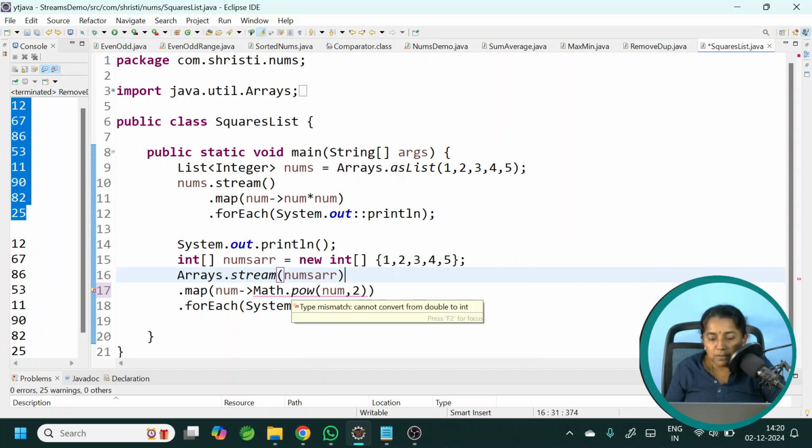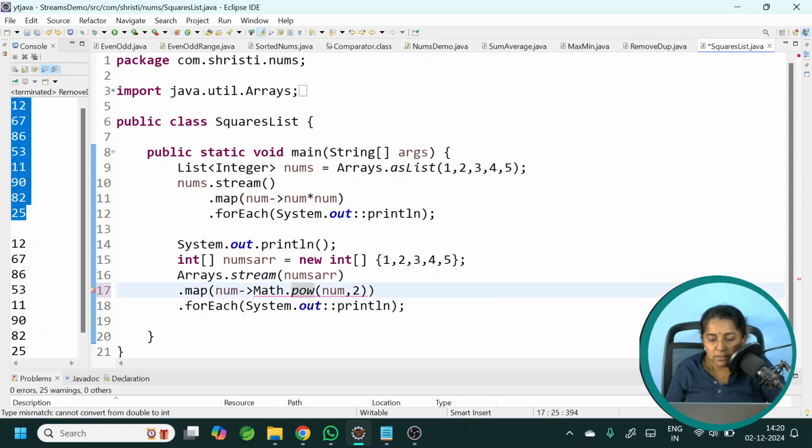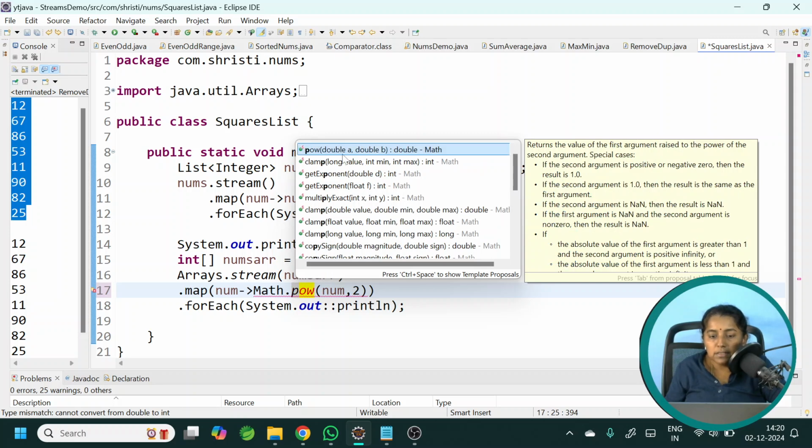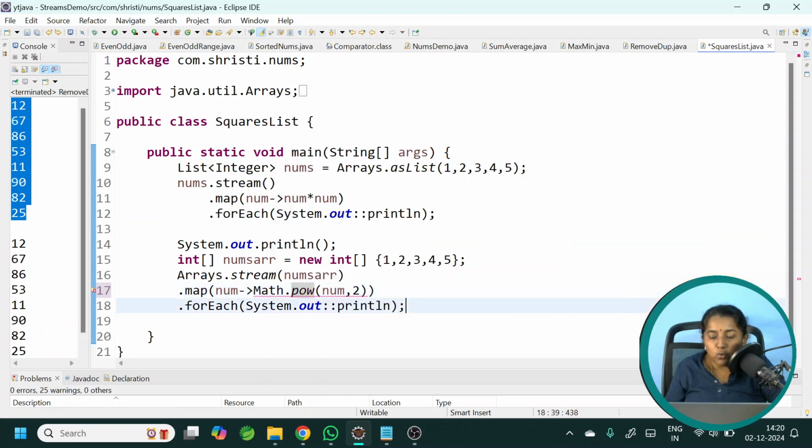Math.pow takes double as parameter, but what is coming inside is of type int. So you might be wondering, int obviously can be upcasted to double. But it is not an int value, it is a stream of int values. So you have to convert it into a stream of double values.